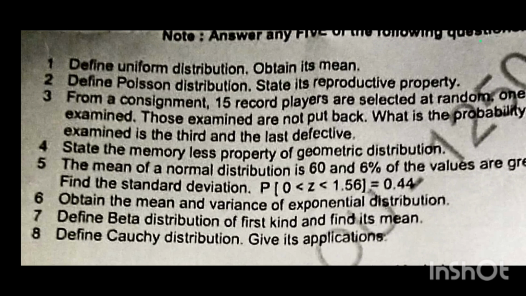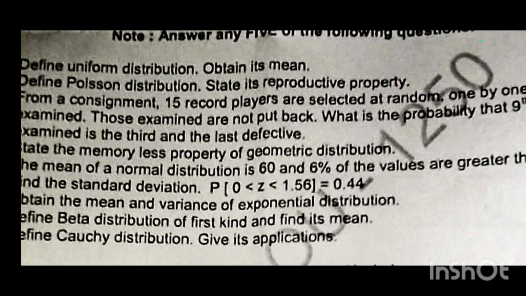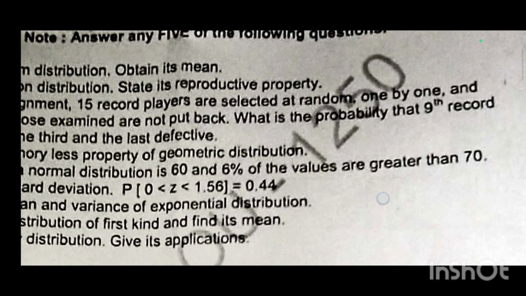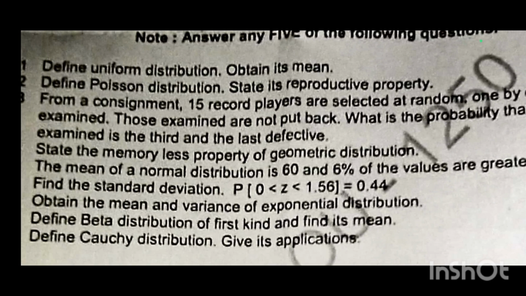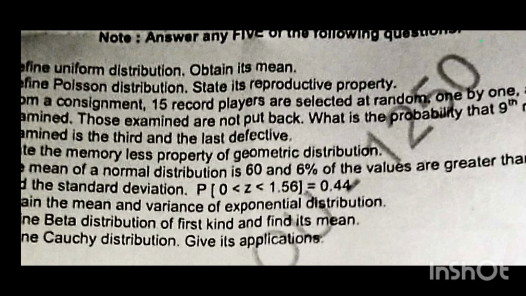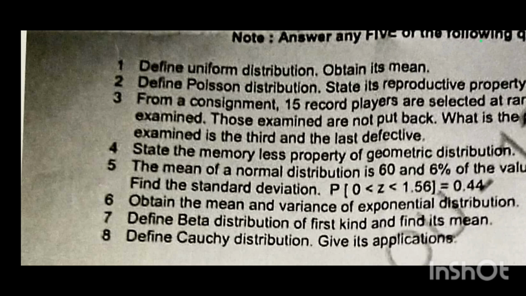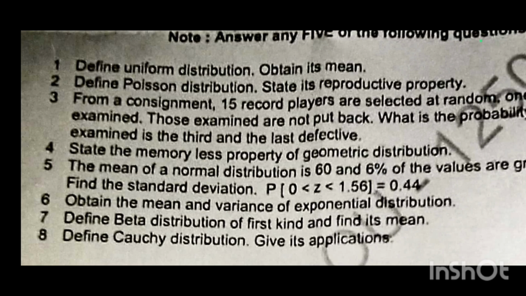From a consignment, 15 record players are selected at random one by one and examined. Those examined are not put back. What is the probability that the ninth record examined is the third and the last defective?